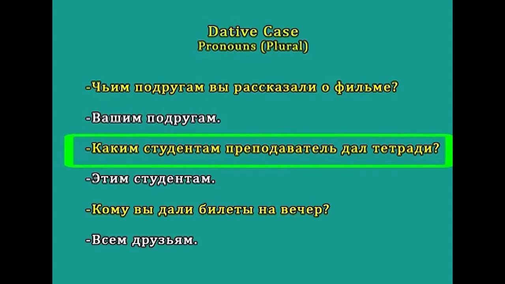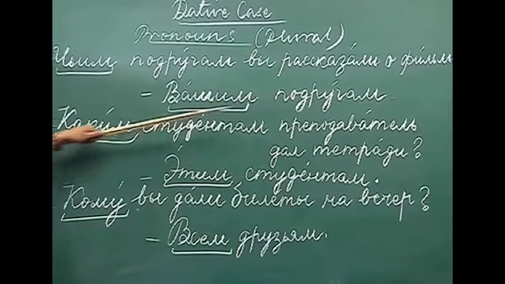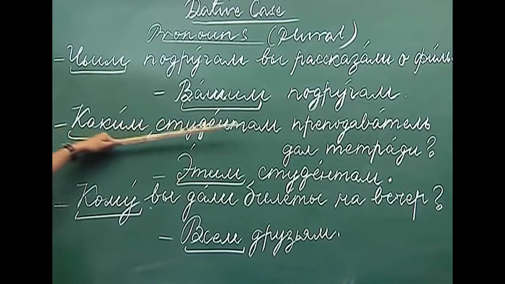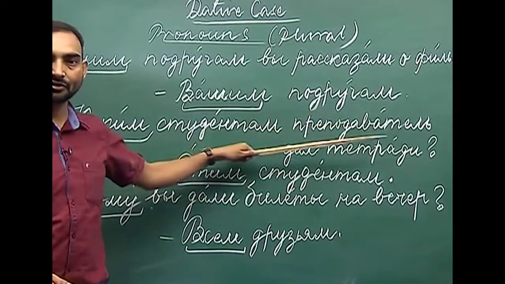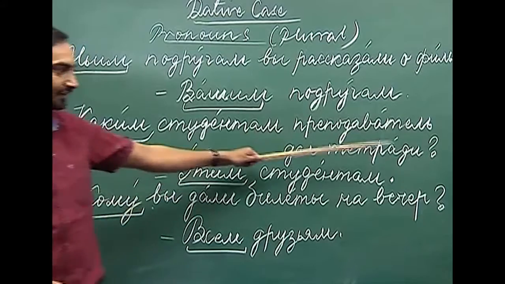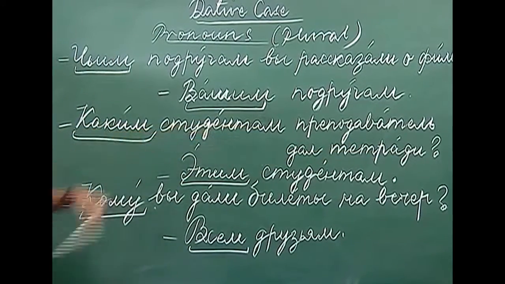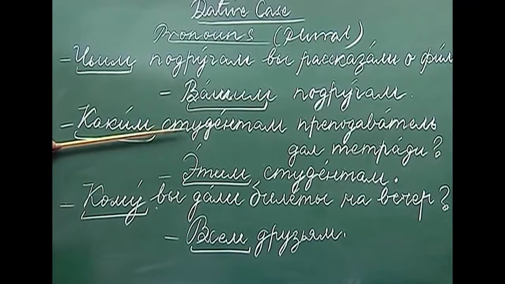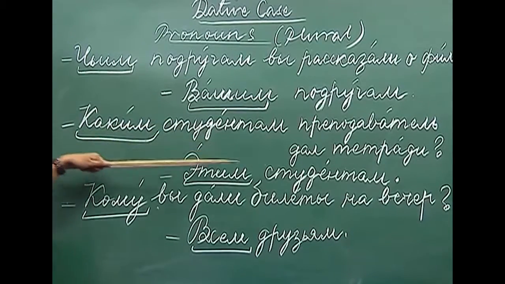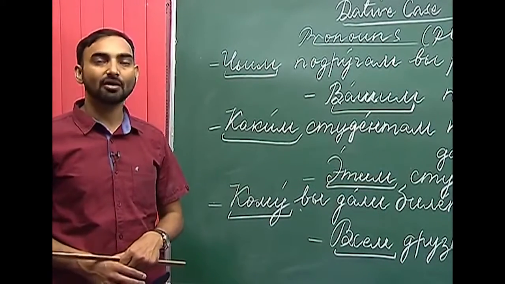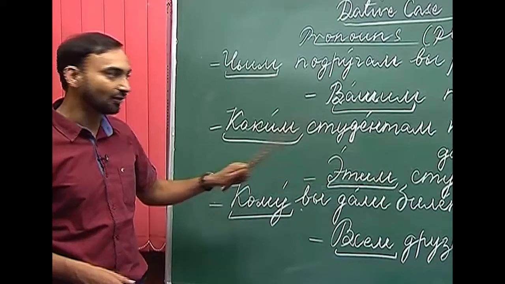The next interrogative sentence we have is kakim studiantam prapadavachal dal chitaraji. To which students the teacher gave the notebooks. Here, chitaraji is the direct object and kakim studiantam denotes the indirect object. When the question is kakoi, kakaya, kakoi and kakie, we use either adjectives or pronouns. So, here we will use a demonstrative pronoun.